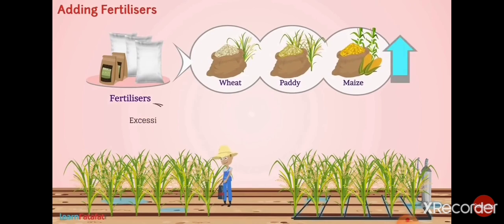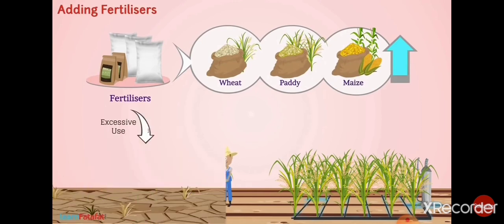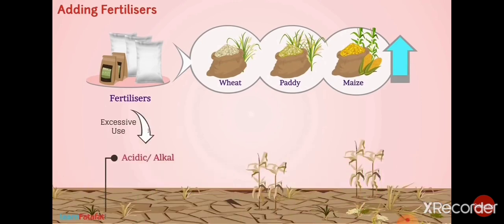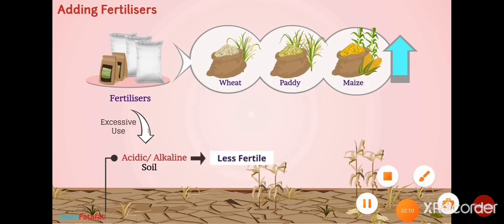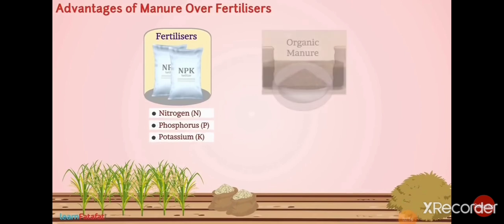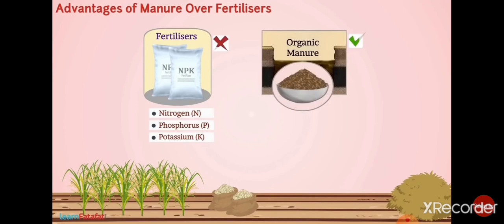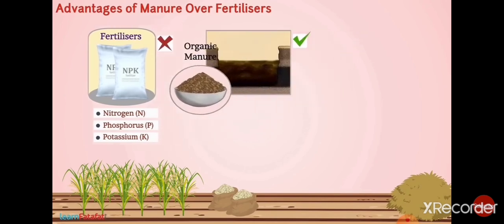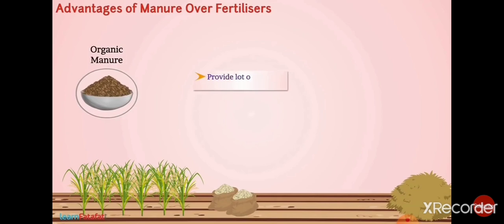However, due to excessive use of fertilizers, soil becomes acidic or alkaline, because of which soil becomes less fertile. Even though fertilizers are very rich in nutrients, we should still encourage the use of organic manure because of many advantages. These are: manure provides a lot of humus to the soil.